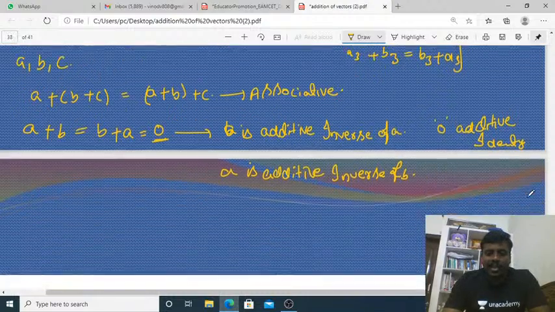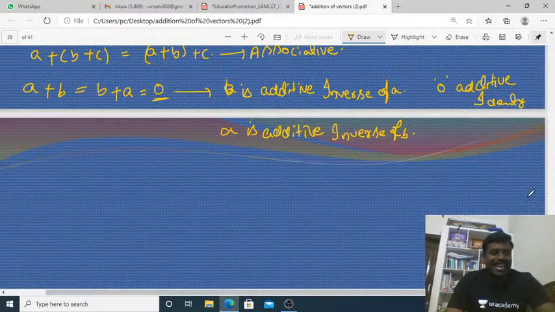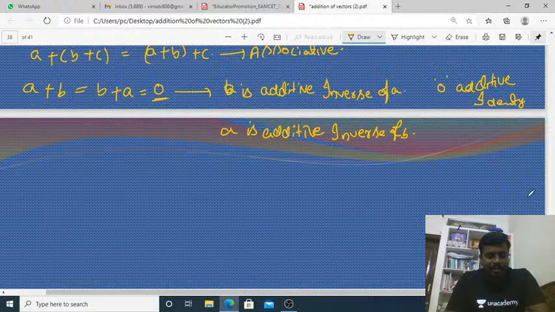We have to take that 0 vector, that is the null vector. Null vector means there is no vector, that is a null vector. When the sum of any two vectors gives the additive identity, then a and b are additive inverses of each other.